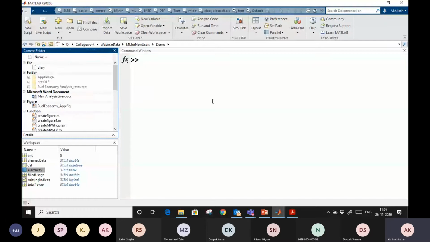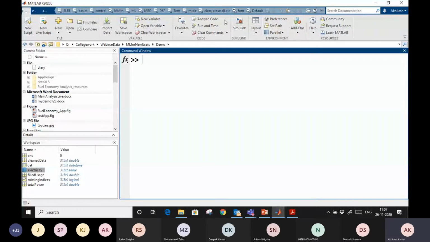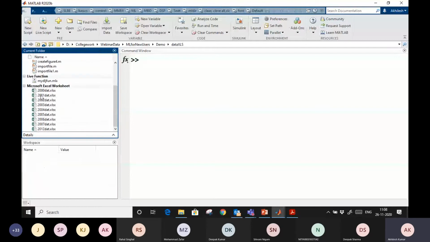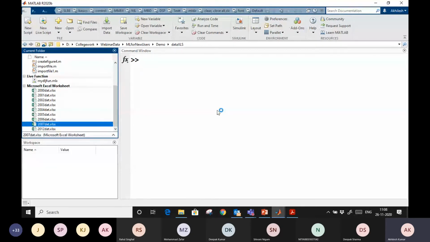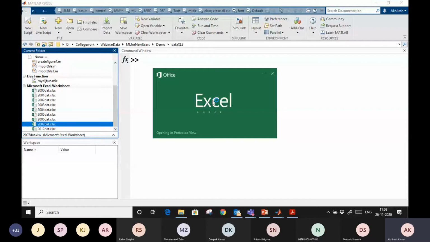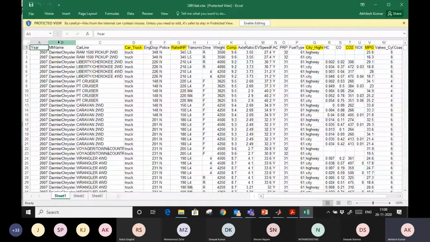So let me show you what kind of data I have here in the Excel file. You see that I have data from different years, 2000, 2002. Let me show you what we have in this data. Open outside MATLAB. So you see years, company name, car or truck.